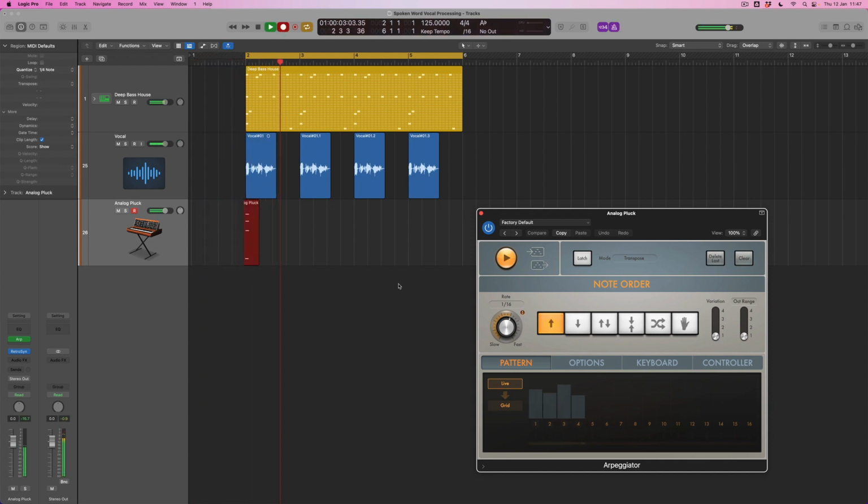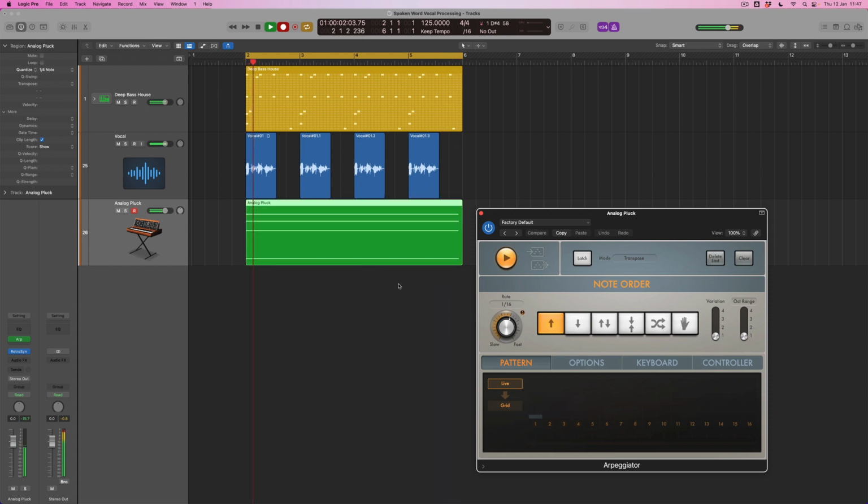Vocal transformation. Vocal transformation. Okay, I'm going to just quantize that so it starts absolutely in time.